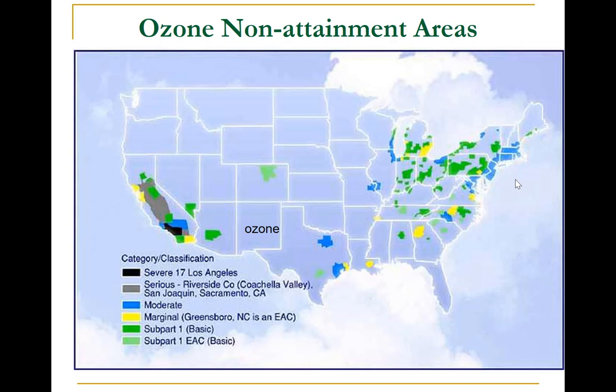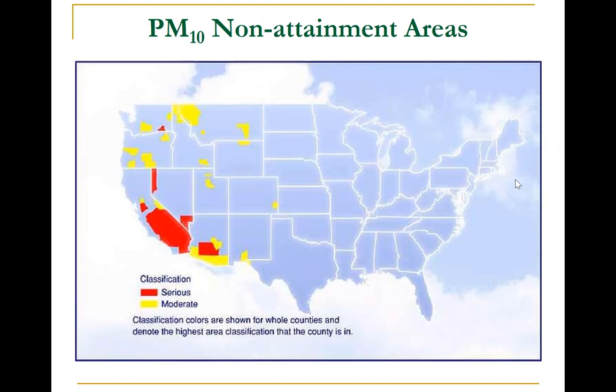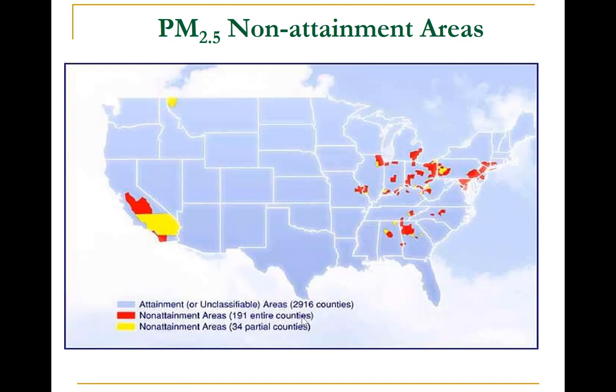For PM10, on the other hand, the non-attainment areas are mostly in the west, especially the southwest, where there is more dust-related pollution. And for PM2.5, the non-attainment areas are more or less similar to the ozone ones. We see a lot of the western part of the US, with many of the main urban conglomerates facing PM2.5-related issues.